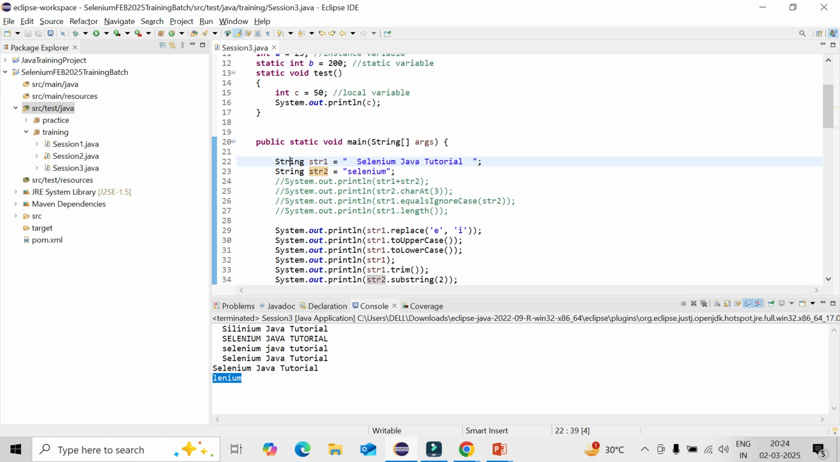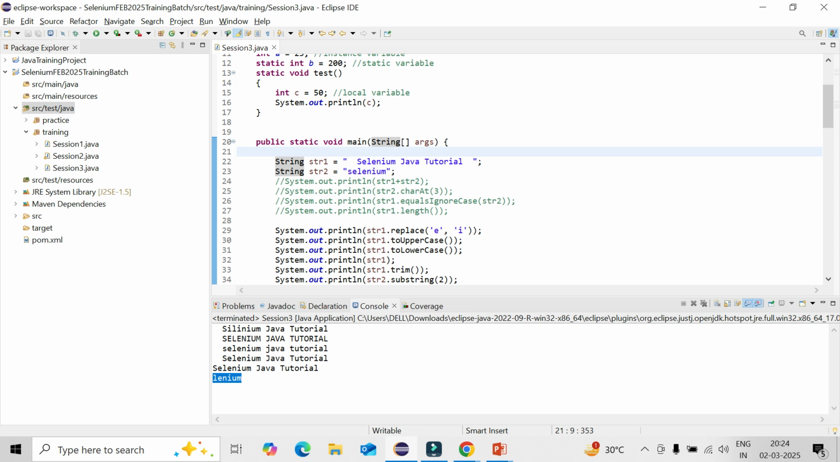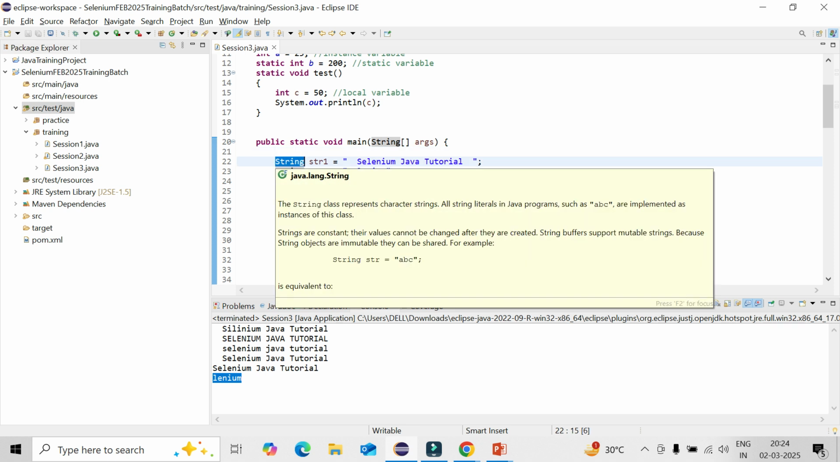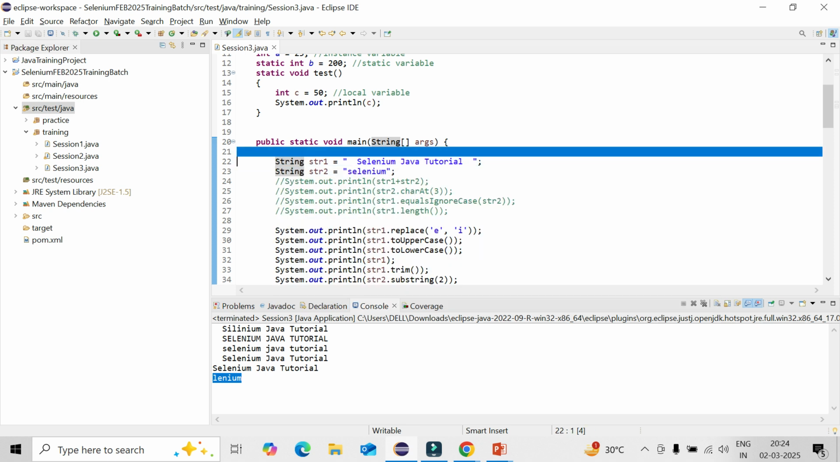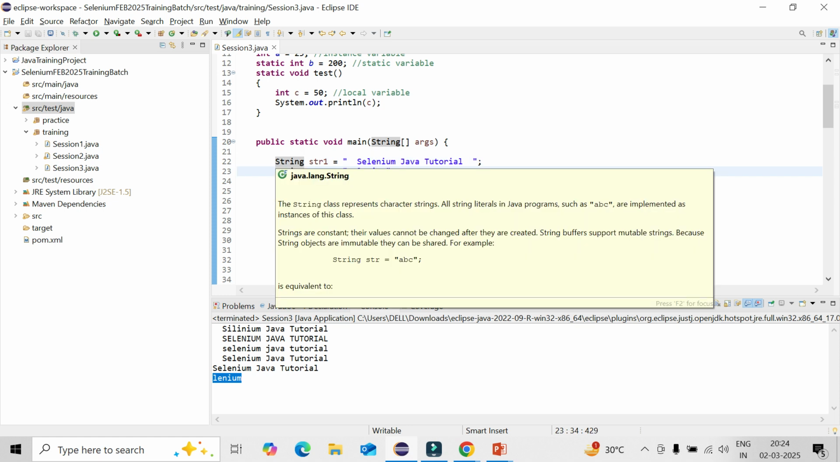The string is a class in Java, not in Selenium. Because you were calling directly all the methods using the instance, or the object, of the string class. This is the string class, and all the methods are coming from the string class.